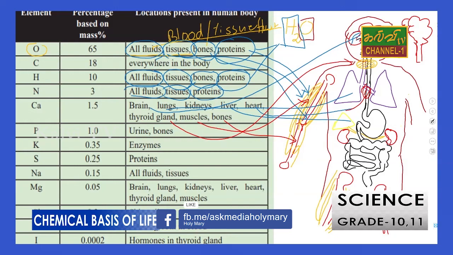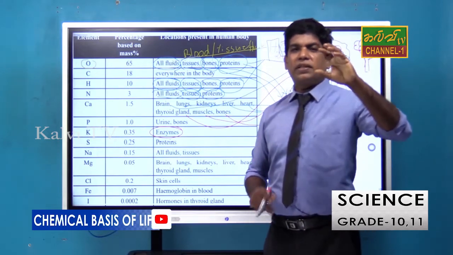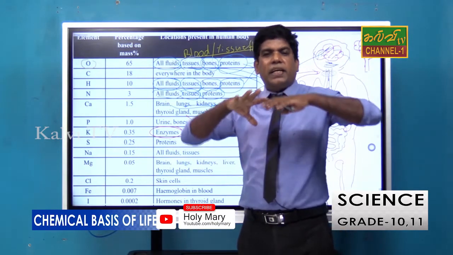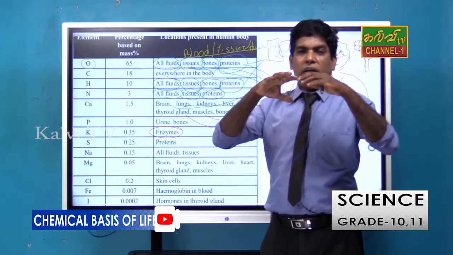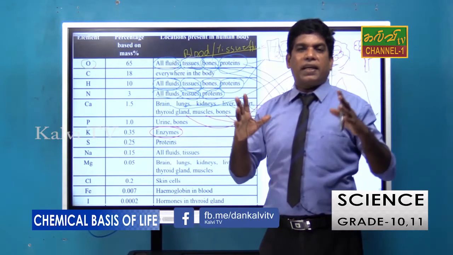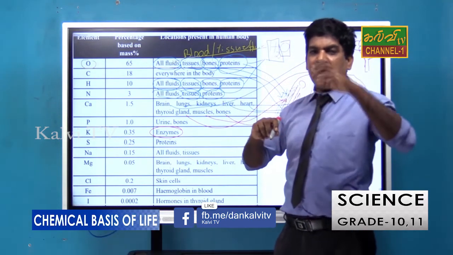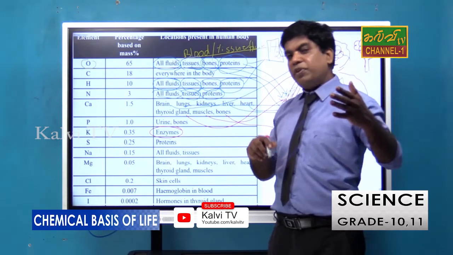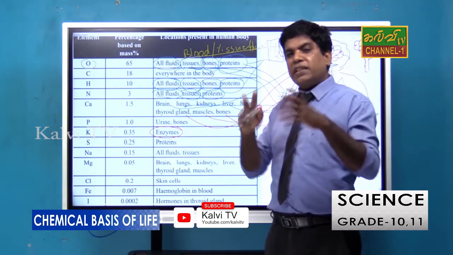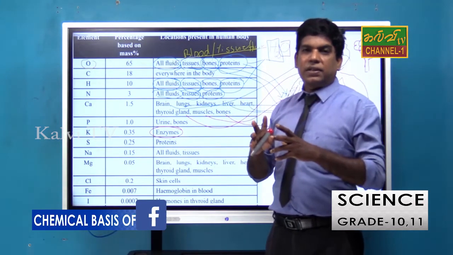Then potassium is in enzymes. We will study enzymes later, because they encourage the biological, metabolic chemical reactions as catalysts. An enzyme as a catalyst helps increase the rate of chemical reactions.